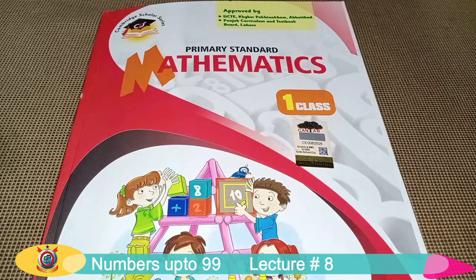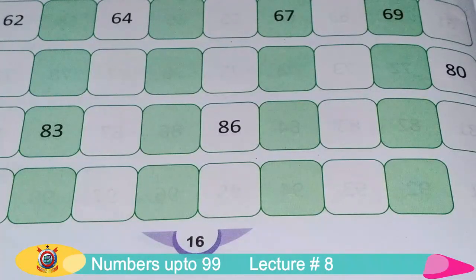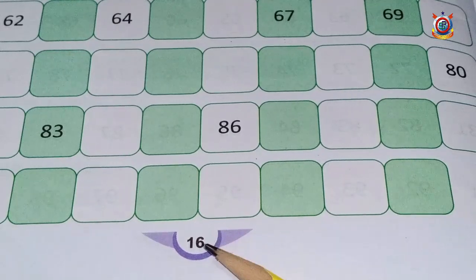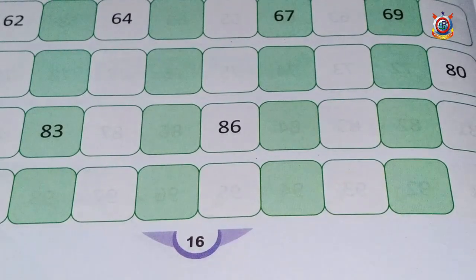Students, this is your mathematics class. Let's start our studies. Okay, students, all of you open page 16. This is page 16. All of you open it.